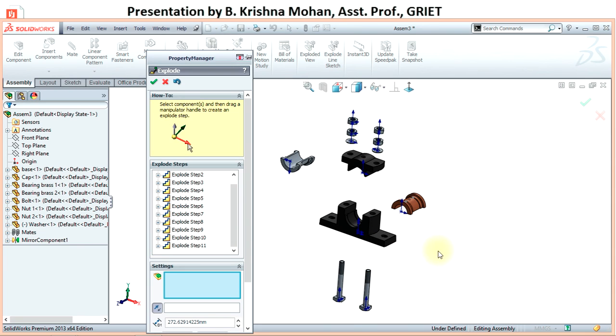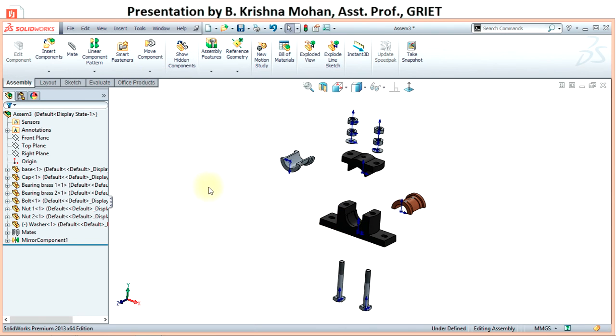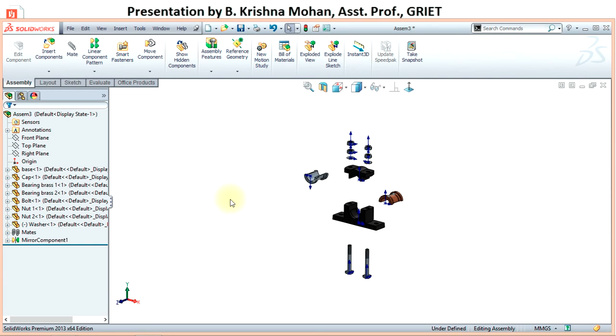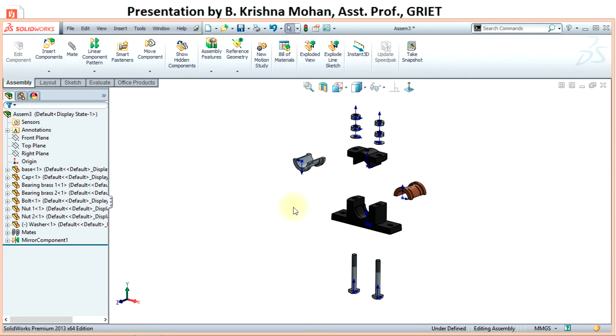Similarly, select the next one and move along the Y direction. So in this way you can create the exploded view, and you can close the exploded view property manager by just clicking OK. So you can just press F to fit all the parts in the graphic window, and you can save the assembly file.